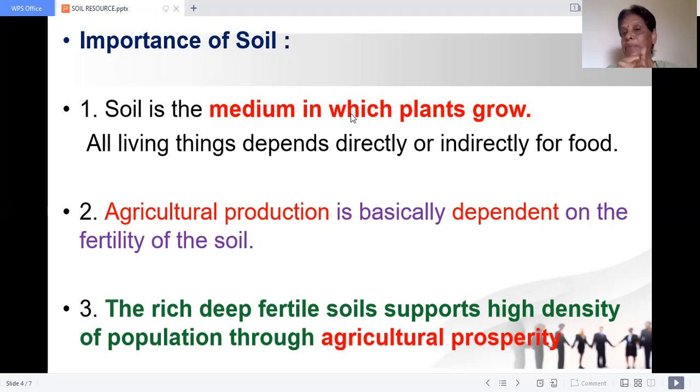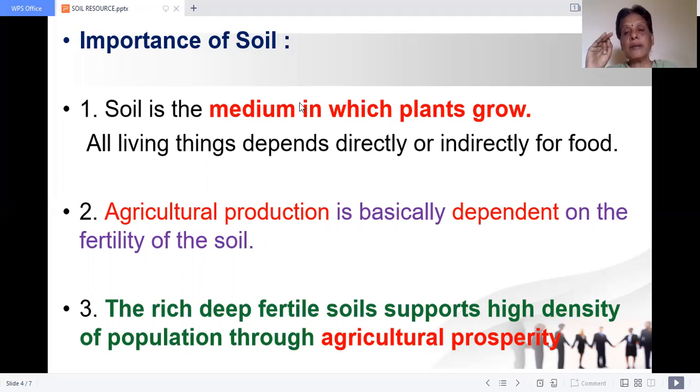You cannot imagine plants growing without soil. So soil is a medium in which plants grow, and that is why soil is important.